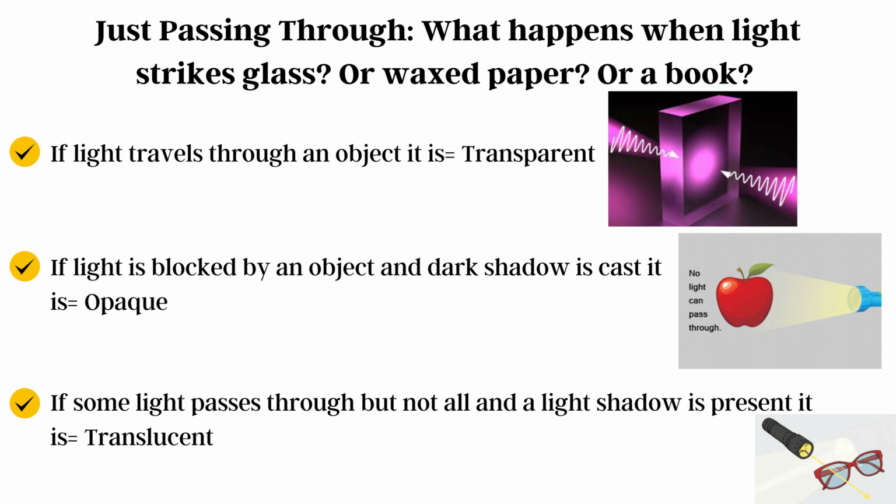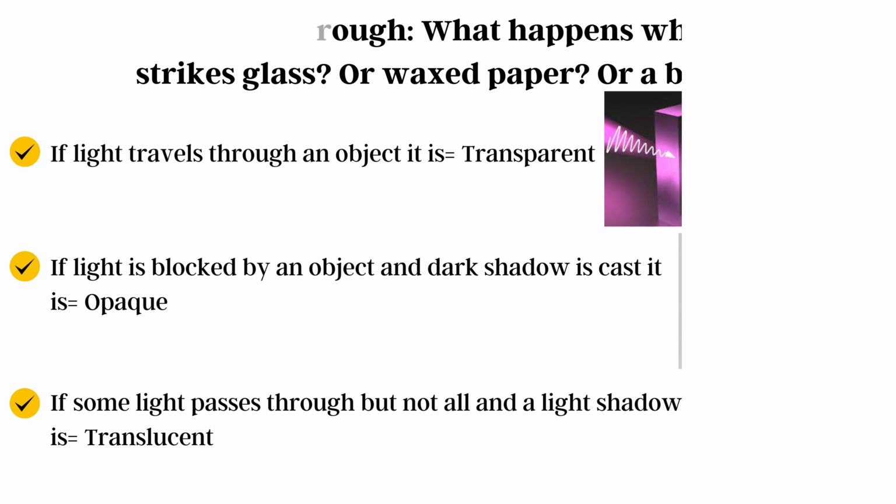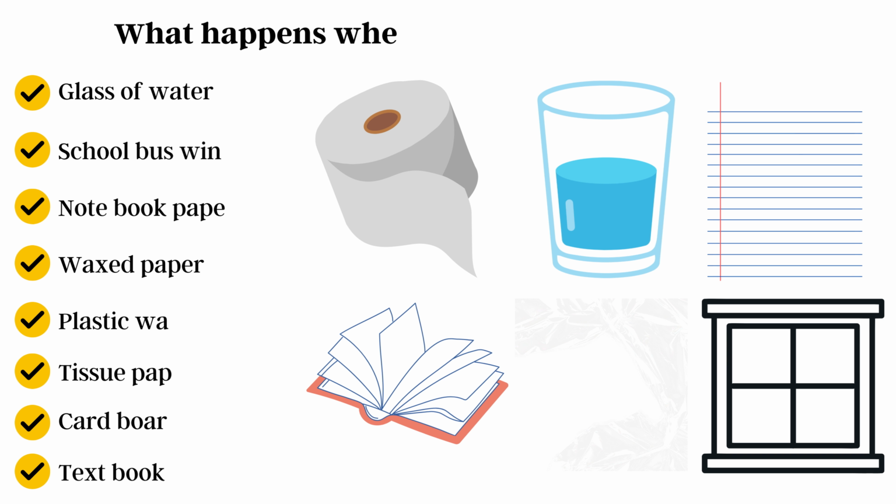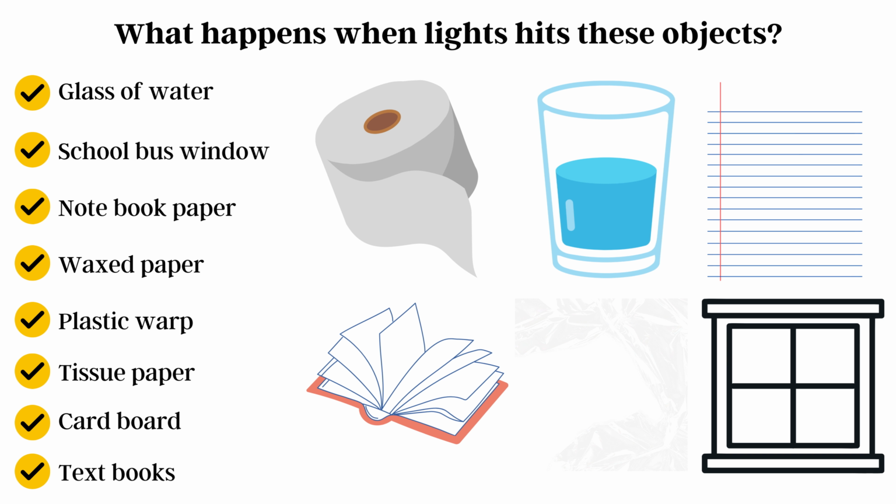Just passing through, what happens when light strikes glass or wax paper or a book? If light travels through an object, it is transparent. If light is blocked by an object and a dark shadow is cast, it is opaque. If some light passes through but not all, and a light shadow is present, it is translucent.